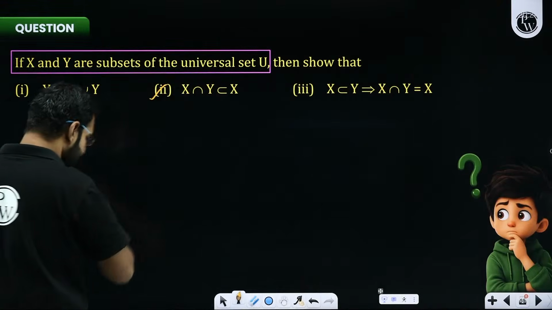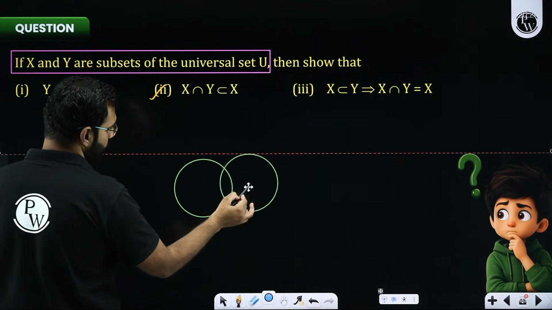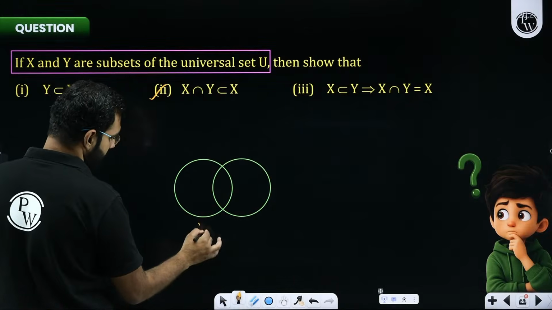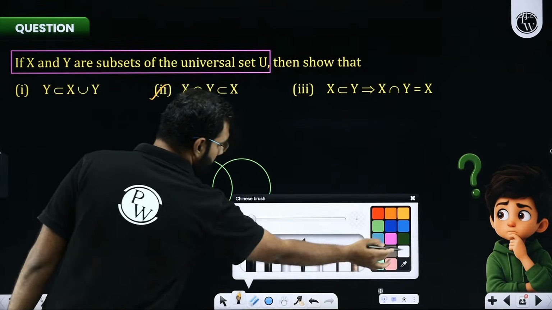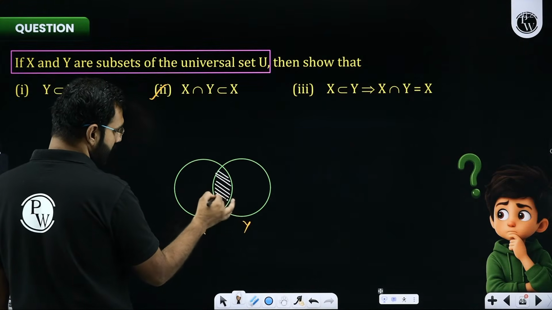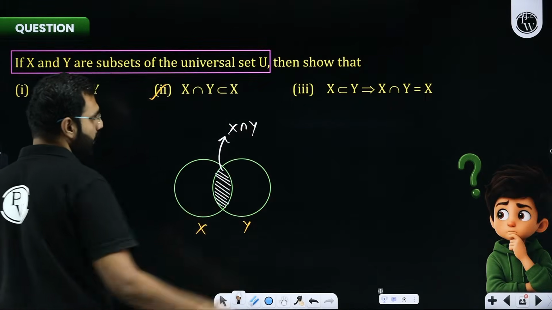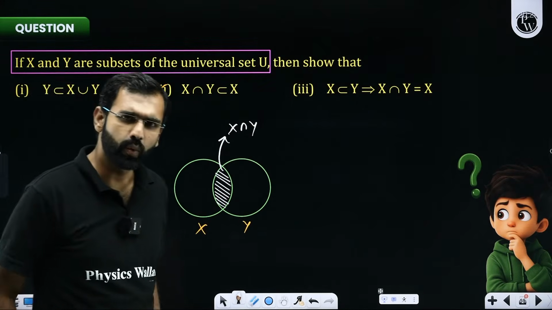This part says, again a very beautiful and interesting thing, that let's say this is X, this is Y. These are the two sets. Now, can you help me with X intersection Y? I think, sir, we have already learned with Venn diagrams. This white region over here represents X intersection Y. Remember that, everyone? Yes or no?